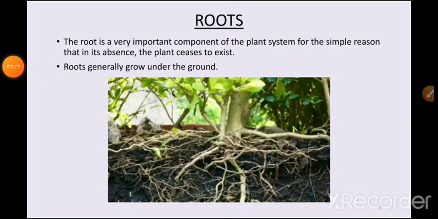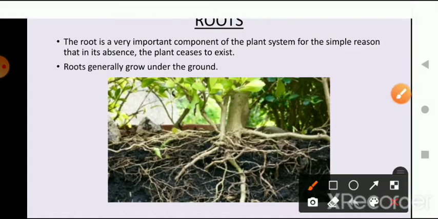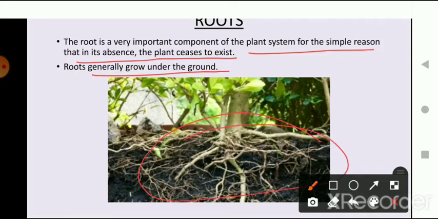Okay, so the next topic is roots. Now we are going to study about roots. So what are roots? The root is a very important component of the plant system for a simple reason: in the absence of root, the plant ceases to exist. There is no existence of a plant if there is no root, because roots basically help the plant to hold the soil for growth, right? So roots are generally grown under the ground. I hope that all of you know what roots are.